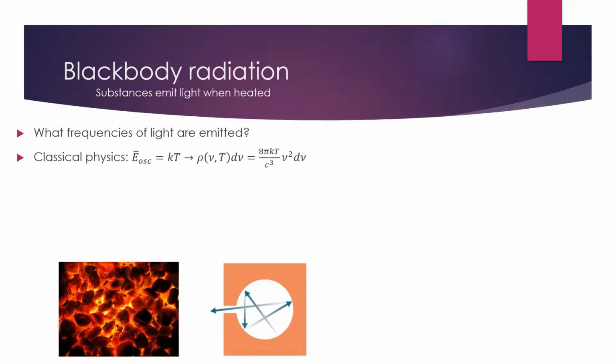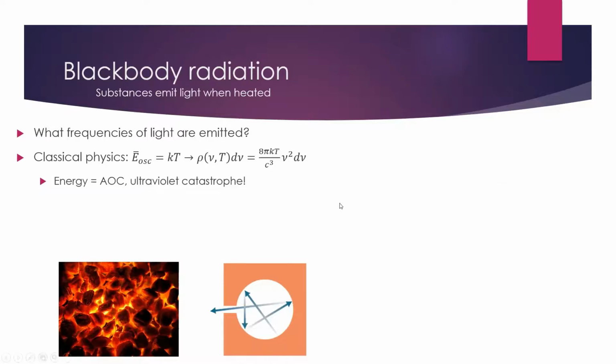So what this predicts then is that regardless of the temperature, as long as the temperature is not absolute zero, we will get increasing amounts of light emitted as the frequency increases. And so what this is saying is that according to classical physics, we would predict an infinite amount of light, an infinite amount of energy to be emitted from black bodies at any temperature. Now, you'll probably understand that this is, of course, not possible. We can't have an infinite amount of energy come from a finite amount of energy. And that is, of course, true. And so you may have heard this before, that this is going to be coined as the ultraviolet catastrophe.